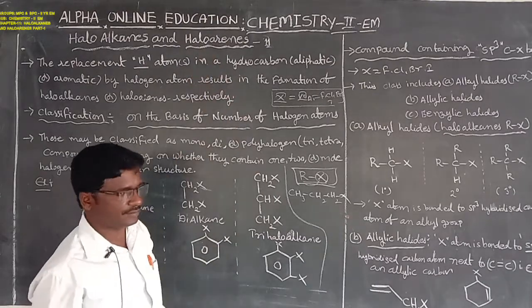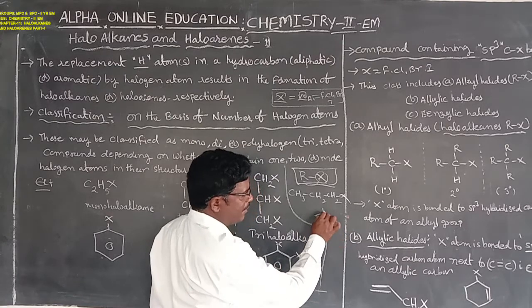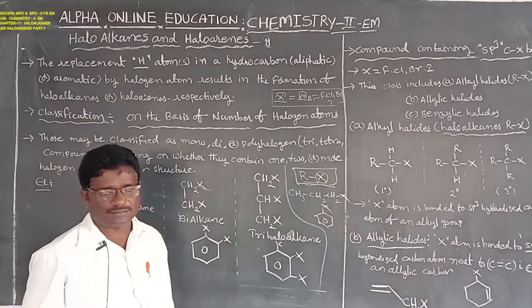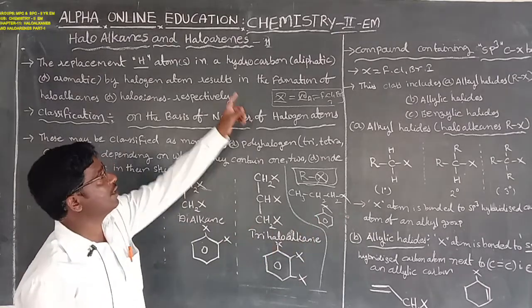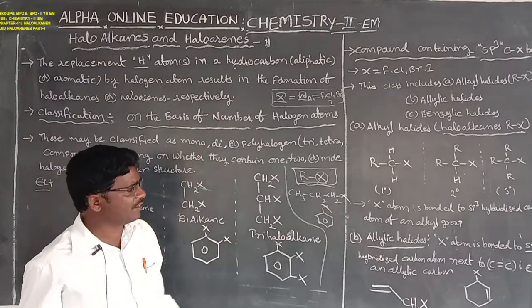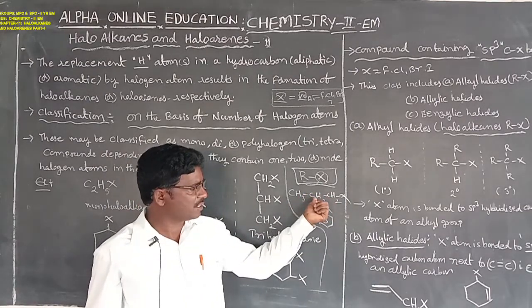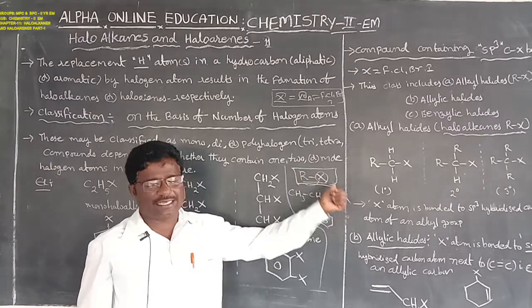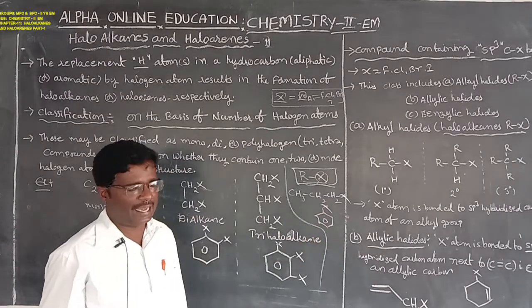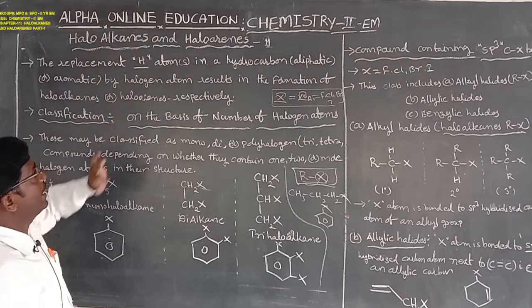Haloarenes: here the halogen atom is bonded with an aromatic compound, that is, benzene bonded with a halide, also known as a halobenzene or haloarene. An aliphatic compound, a chain system of the methyl functional group such as CH2-CH2 or R-X, is a haloalkane. And a benzene ring bonded with a halogen atom is a haloarene. That is the chapter name, haloalkanes and haloarenes.